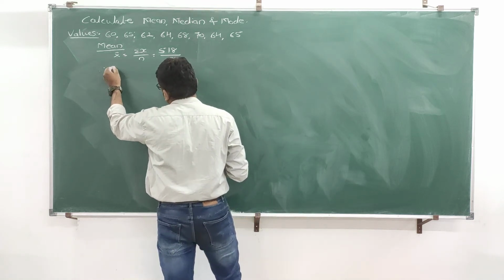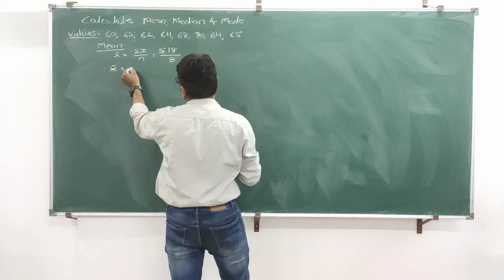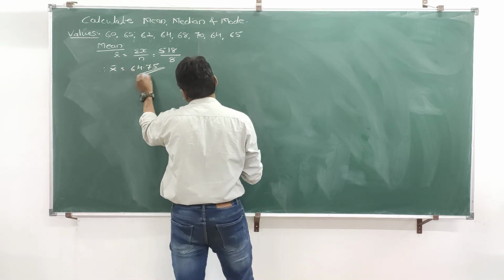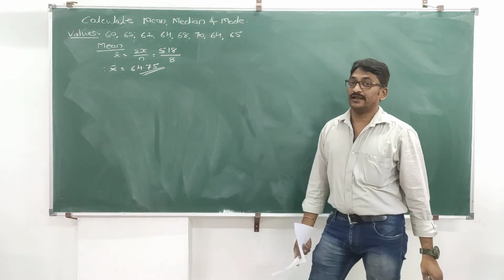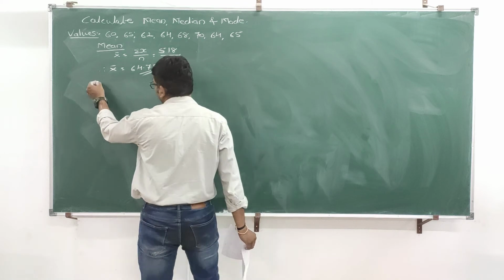Therefore, x bar value, that is mean value, is 64.75. This is the mean. Clear? Now we will go for median.